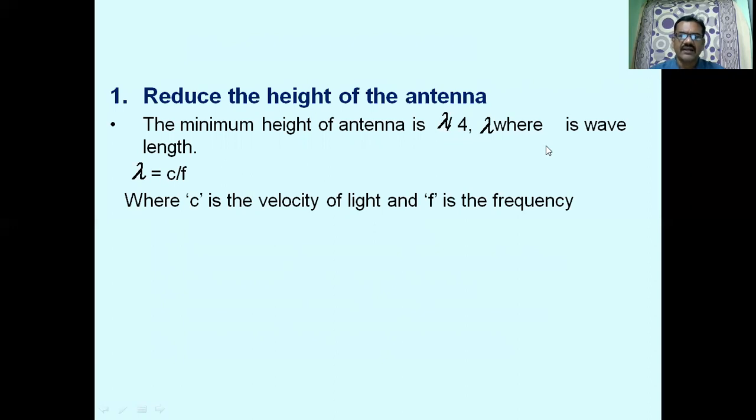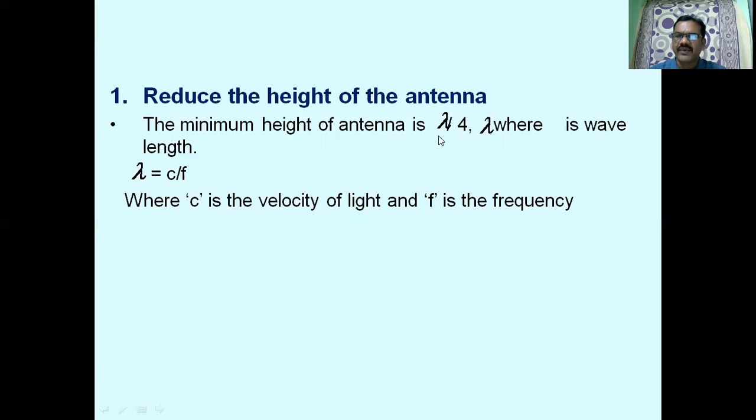Lambda depends upon the frequency, given by the formula lambda equal to c by f, where c is the velocity of light and f is the frequency. There is an inverse relation between lambda and frequency. As frequency increases, the value of lambda decreases. When lambda decreases, the height of the antenna also decreases.